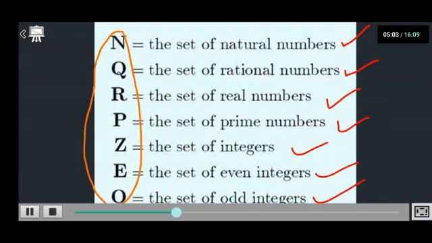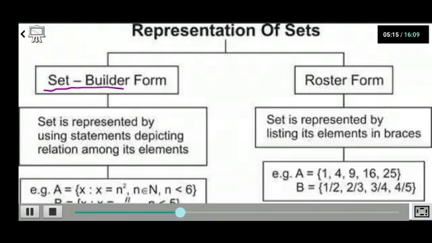Now let us see how we represent a set. There are two methods of representing a set: roster or tabular form, and set builder form. The name itself tells you, children, what the meaning is. Now see what the thing is here. What do you mean by roster form? It is where I list each and every element. You could see here what is done.